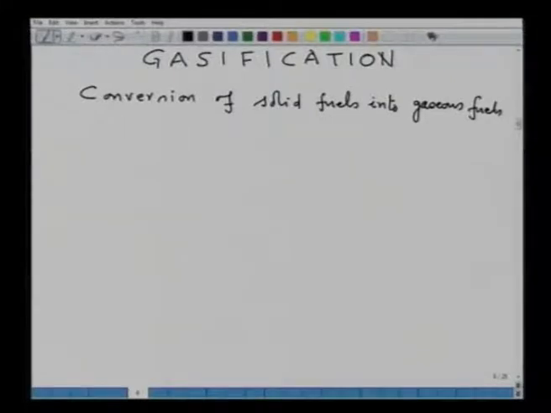The gaseous fuel is known by several names, say producer gas, water gas, or in general we can also call it a fuel gas.